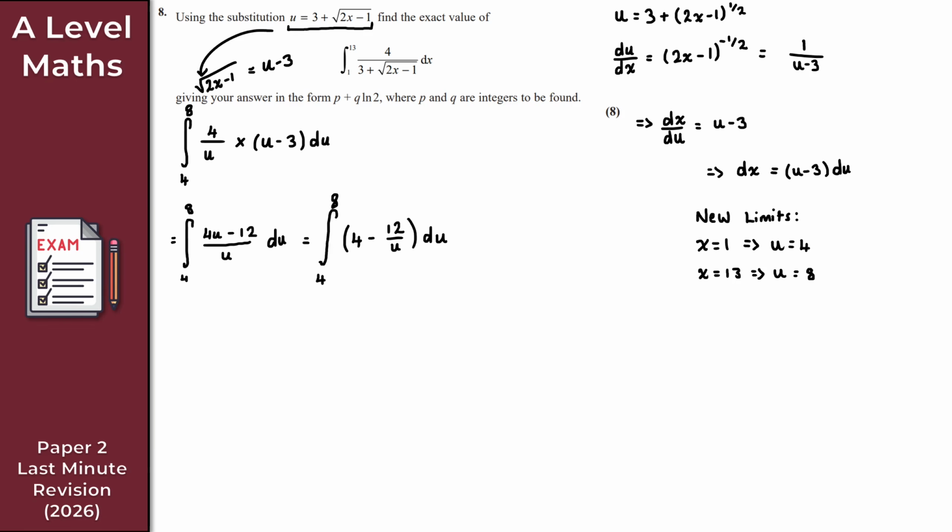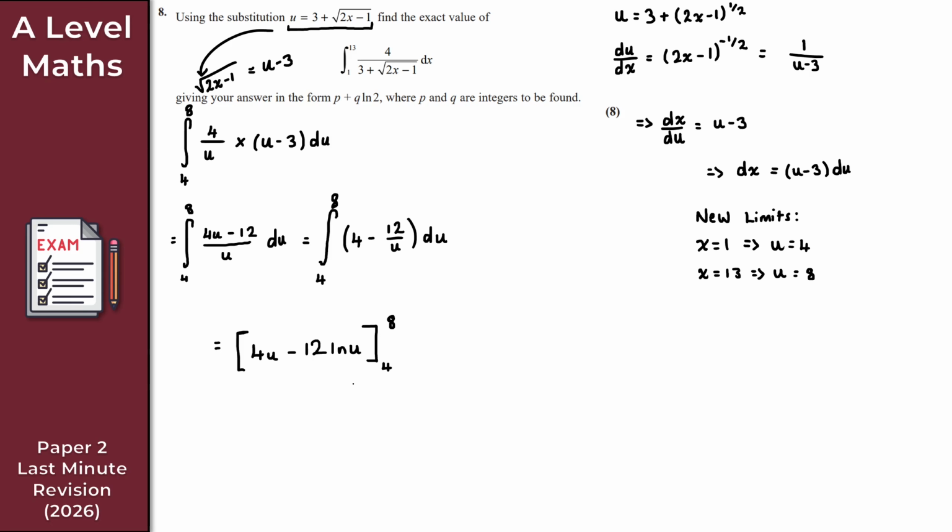And at this point, this is a trivial integral, right? Just go term by term. The integral of 4 with respect to u is simply 4u. We'll put this inside square brackets because we need to account for the limits. So I get 4u, and I've got minus 12 over u, so that gives me minus 12 ln u. Perfect. And we're going from 4 to 8 here.